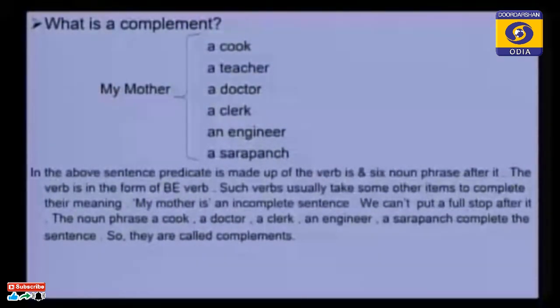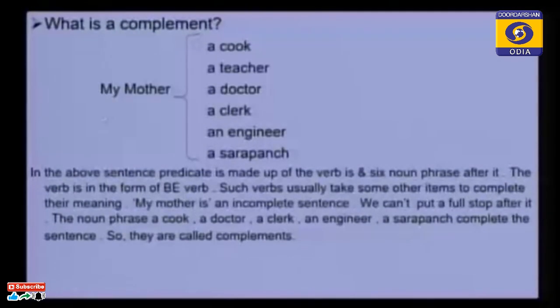Next you see what is a complement, because I have told you that in the predicate part, besides the verb and the object, complement and adjuncts are also used. So here, what is a complement? Please look at all these examples.